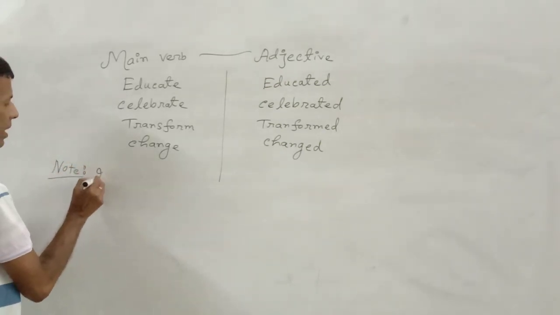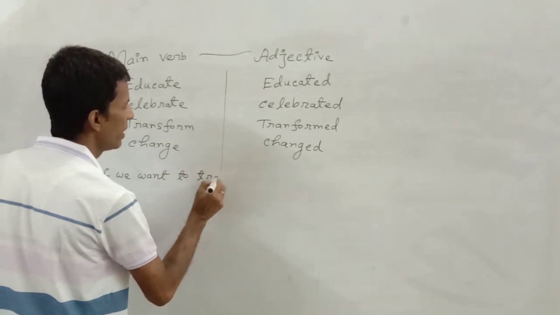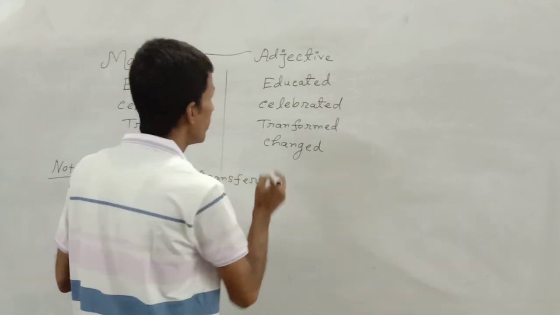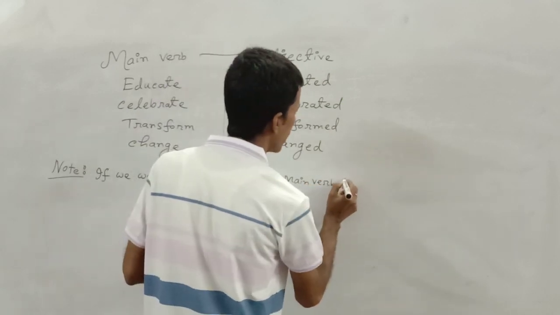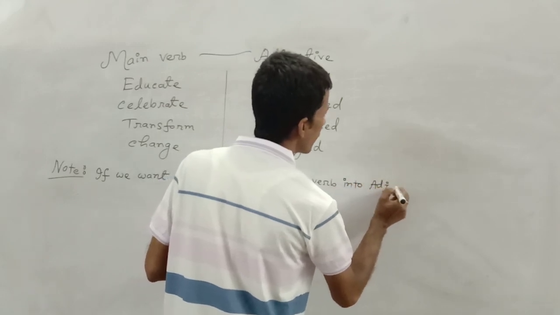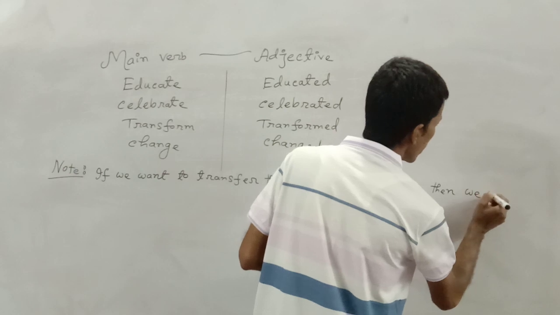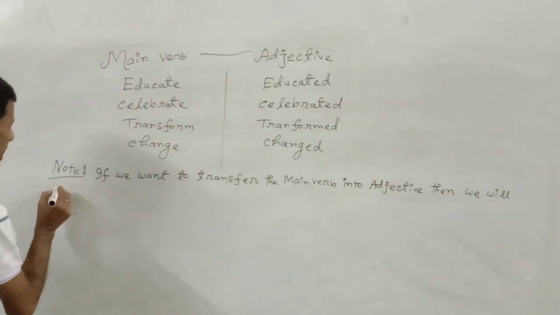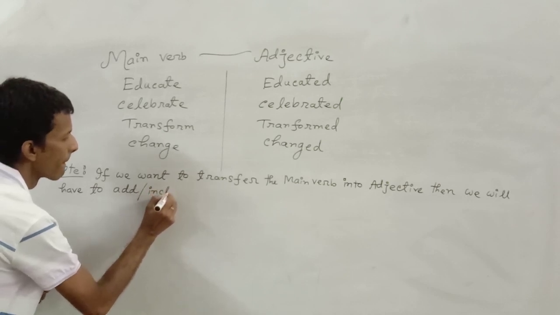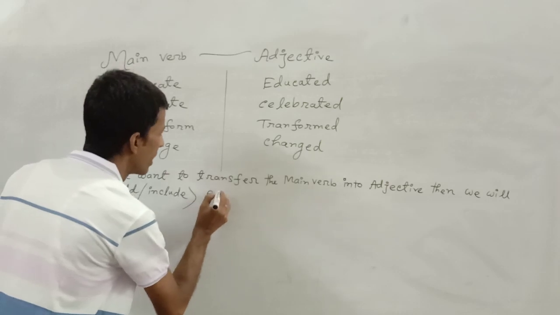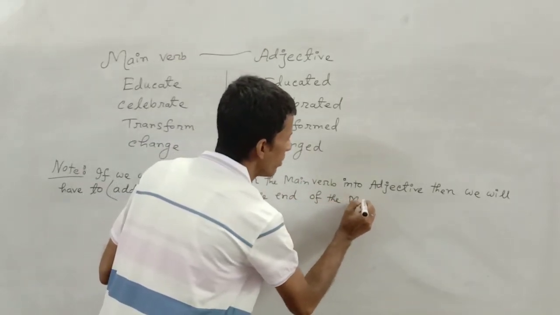The rule is that if we want to transfer the main verb into adjective, then we will have to add or include ed at the end of the main verb.